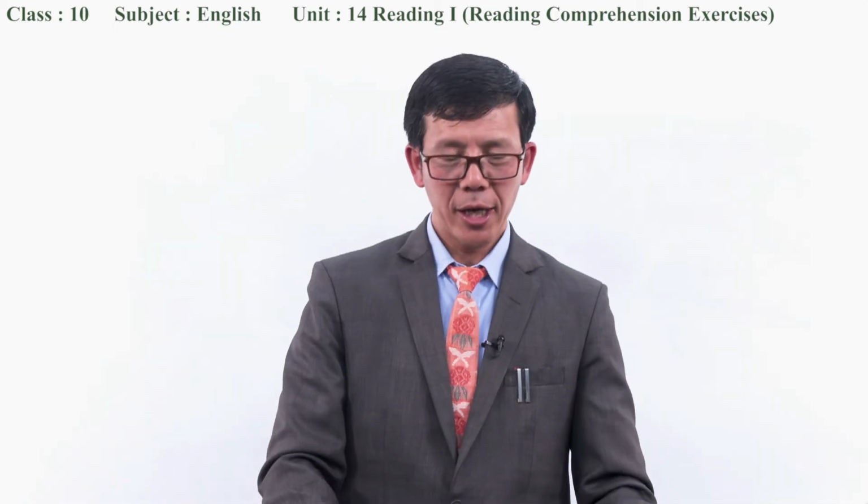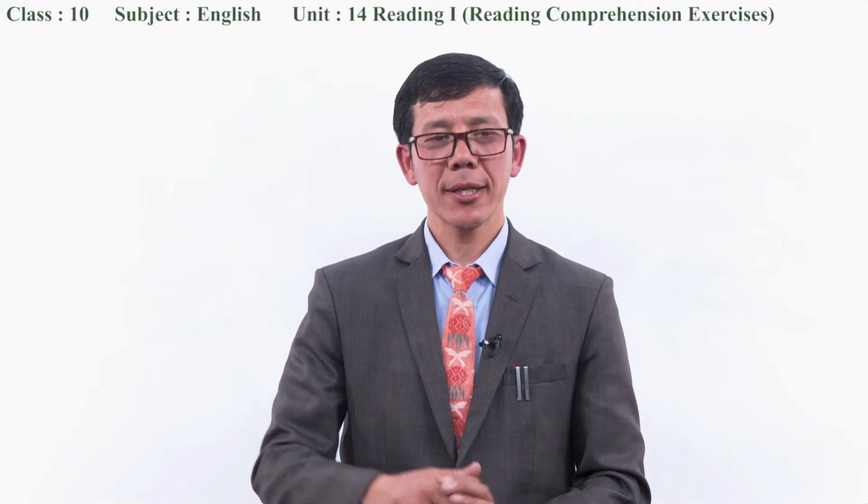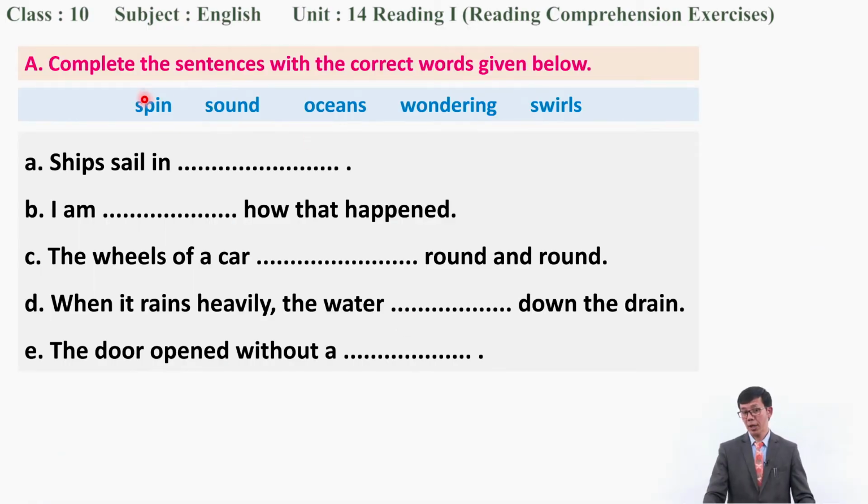If so, after this, let us have a look at exercise A. Look at this exercise. What are you supposed to do? You are supposed to complete these sentences with the words given in the box. Look at the words we have just discussed: spin, sound, oceans, wandering, and swirls. Now, can you guess which word goes in the first sentence? A. Ships sail in what? Can you please tell me?